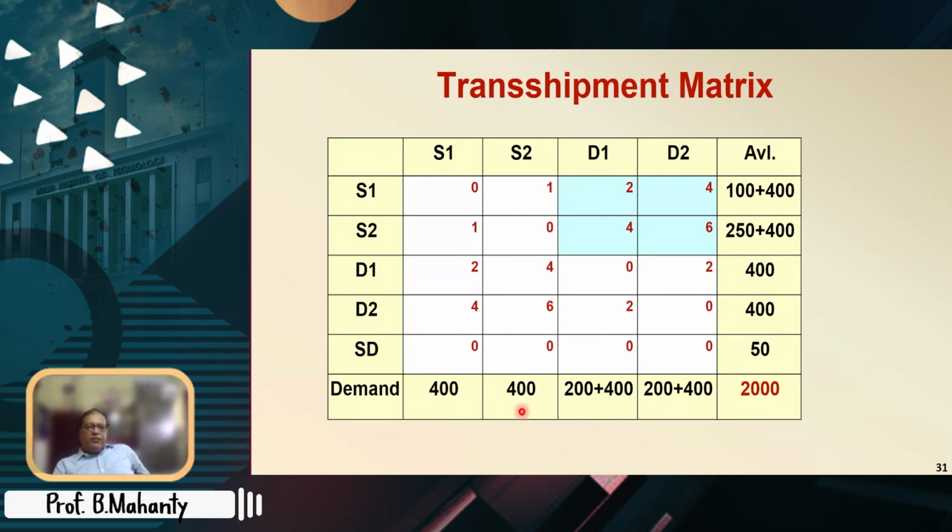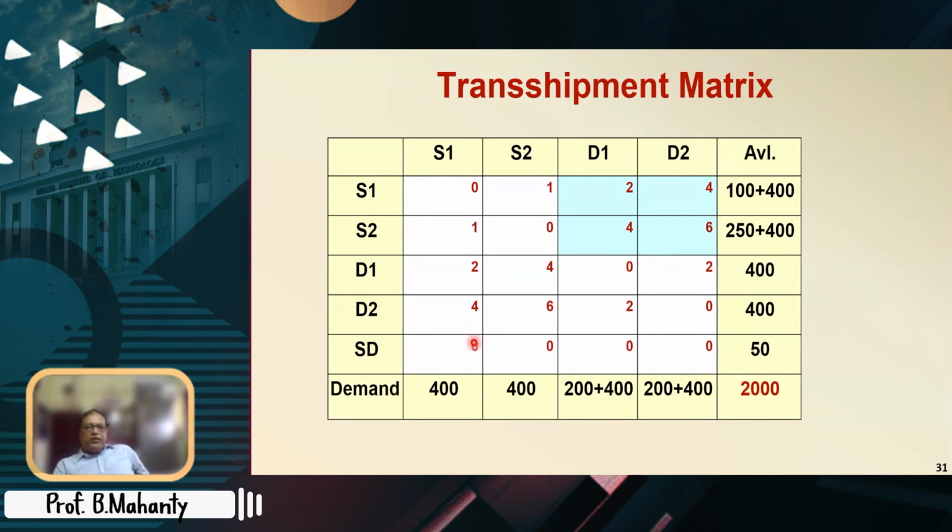Thereafter we add the buffer amount to the demands, 400, 400, 400, 400, and the same for the transshipment availabilities, 400, 400, 400. And SD is like a pure source, so 50 here, and no buffer amount is to be added because nothing can come to SD. It is only for balancing the remaining amount. So the total is 2000 from both sides, and the cost matrix is replicated.